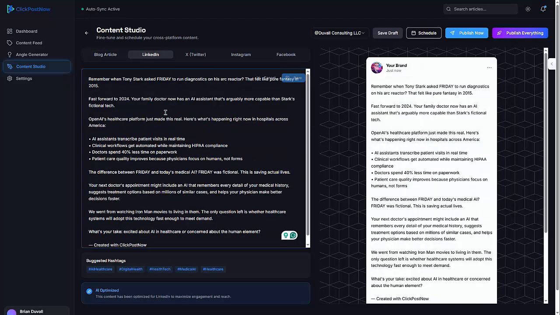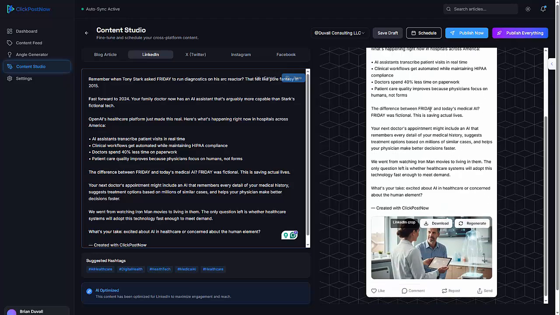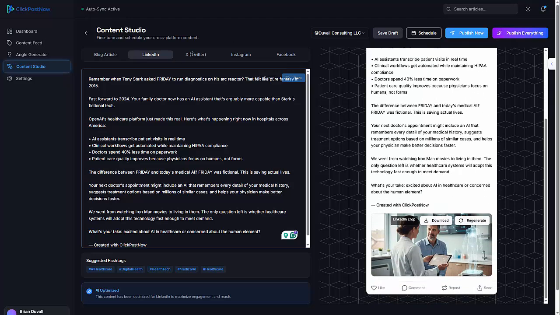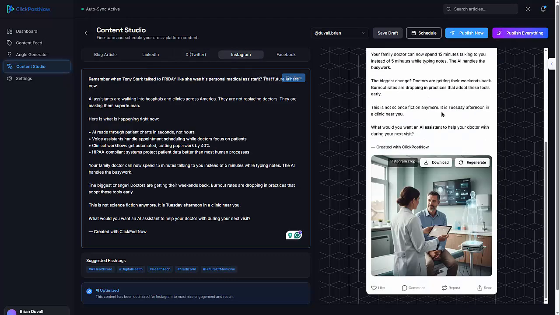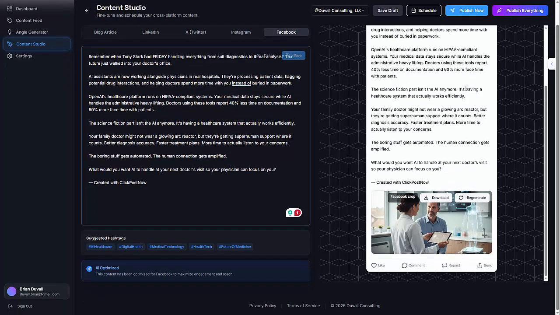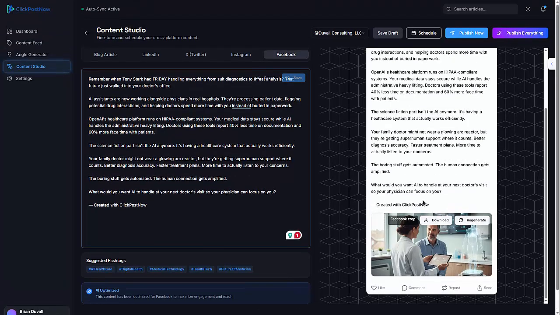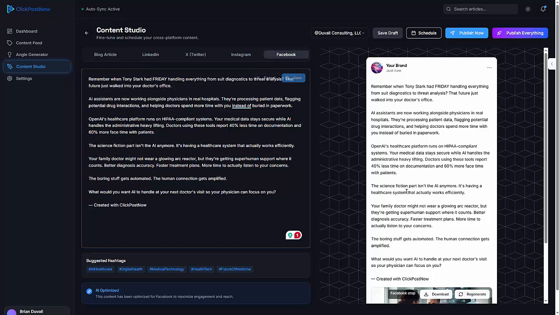And we can see here's the LinkedIn version. You can read, this is what it looks like when it's posted on LinkedIn. And here's the image that it generated. Here's the Twitter version. Here's the Instagram version. And here's the Facebook version. All slightly different. I've had them watermarked. I will show you what this looks like. So if I click Publish Now, or Publish Everything, this will publish all of these instantly to all of those different locations. So it takes a moment, and I will show you my Facebook, Twitter, LinkedIn.